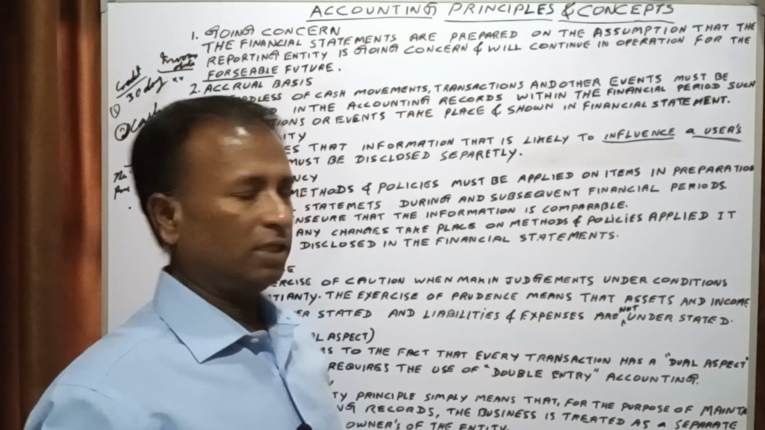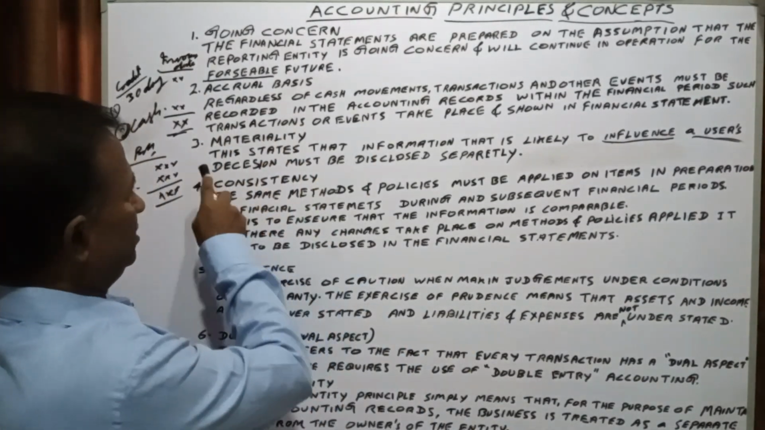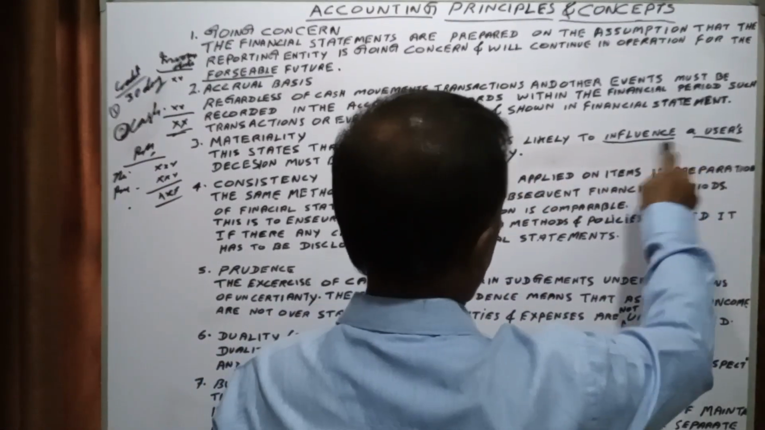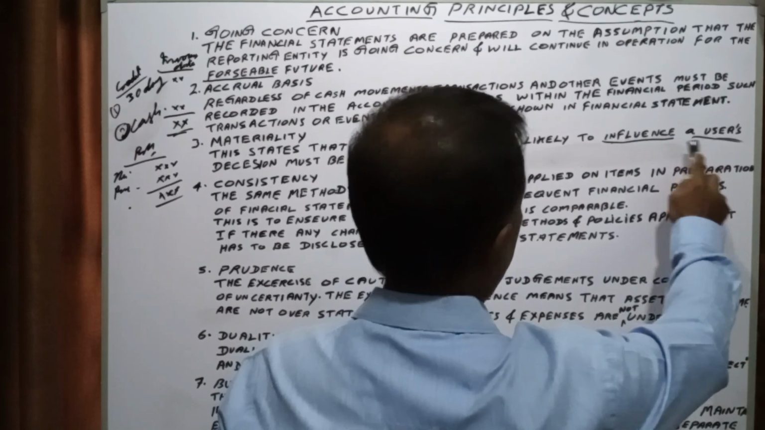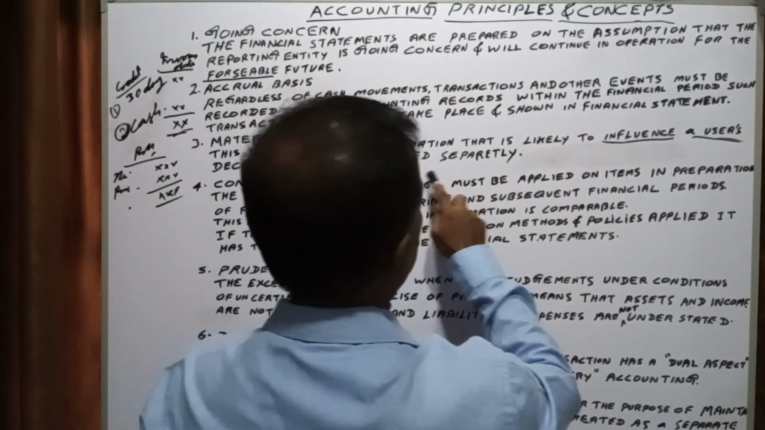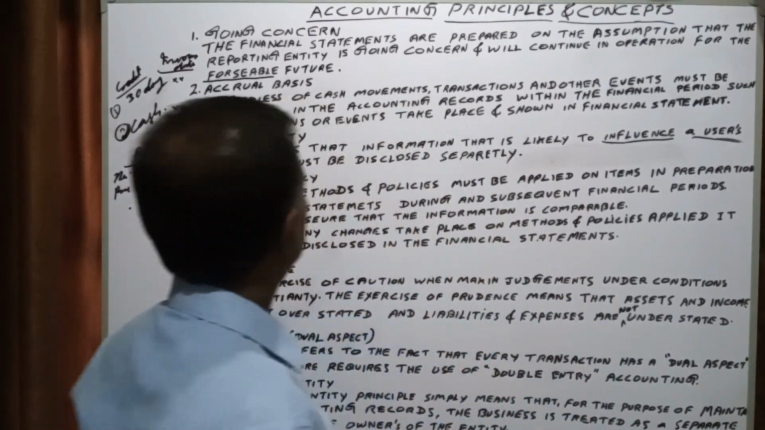Third one, next we can say the materiality. This states that information that is likely to influence users' decisions must be disclosed separately.